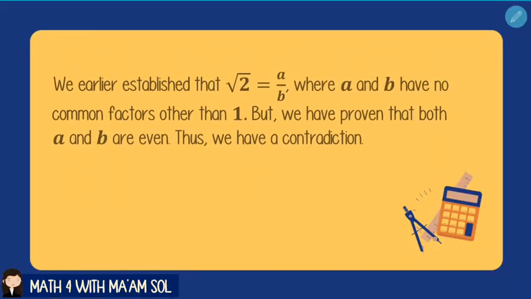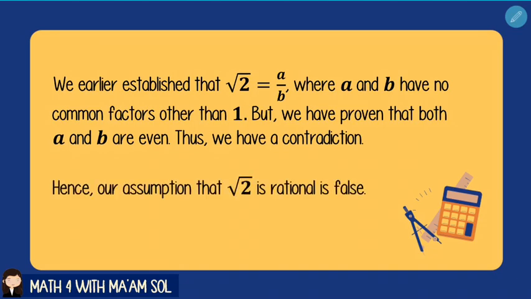We earlier established that the square root of 2 is equal to a over b, where a and b have no common factors other than 1. But now we have proven that both a and b are even. Thus, we have a common factor, which is 2, and therefore we have a contradiction. And because we have a contradiction, our assumption that the square root of 2 is rational is false. And since the opposite is false, then our given statement, the square root of 2 is irrational, is indeed true.